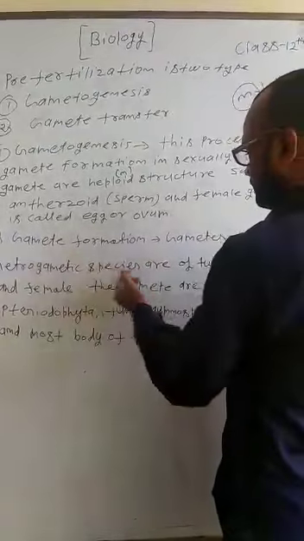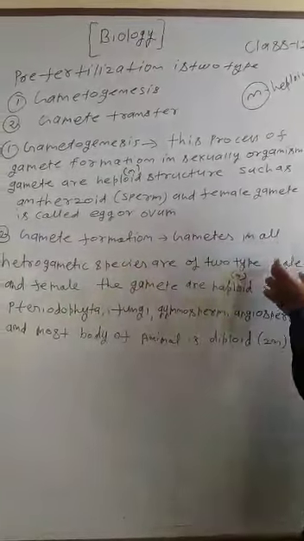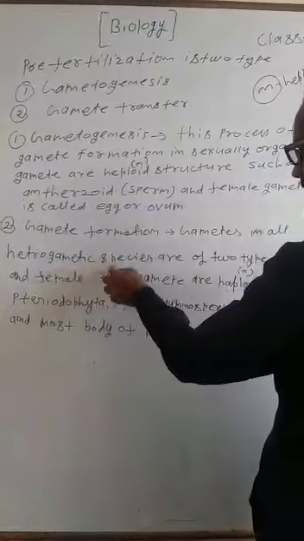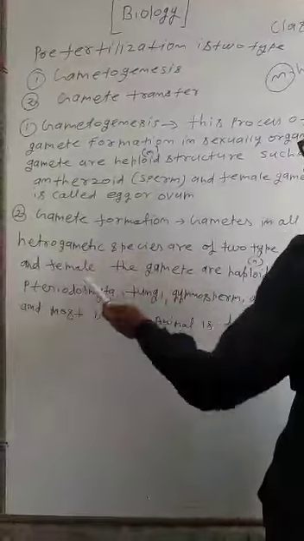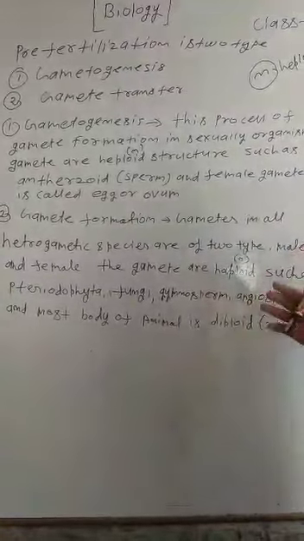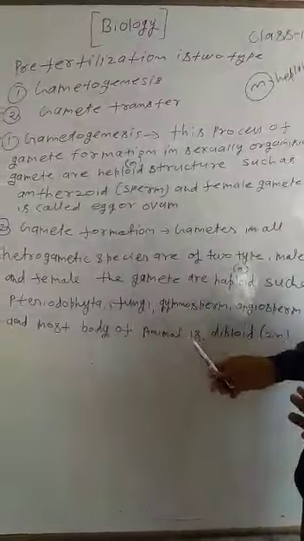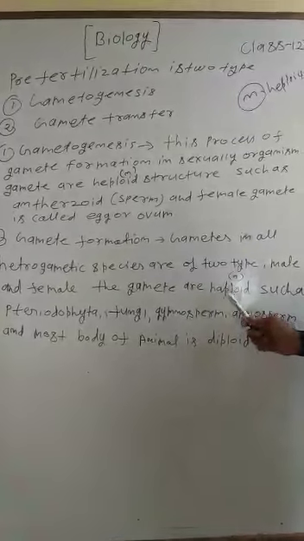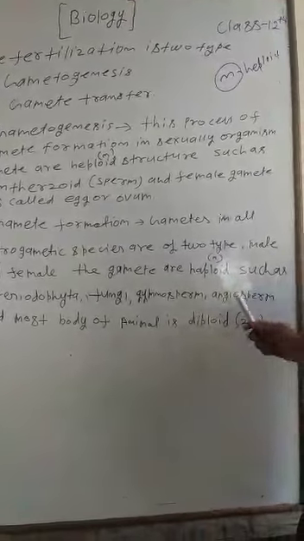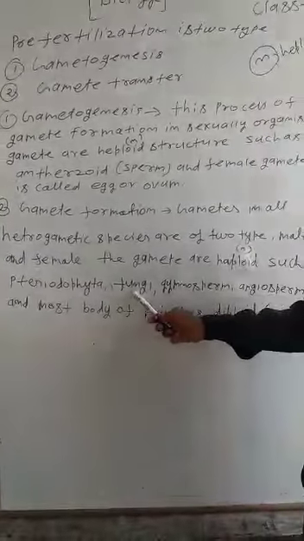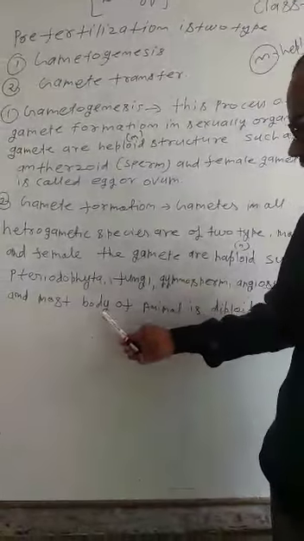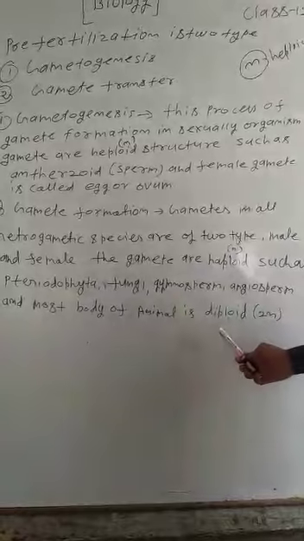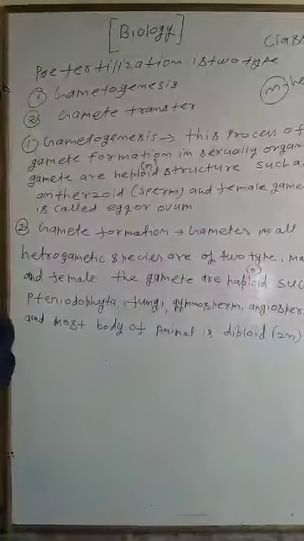Second, gamete transfer. In all heterogametic species the gametes are of two types, male and female, and the gametes are haploid. Haploid is seen in pteridophytes, fungi, gymnosperms and angiosperms, while most of the animal body is in diploid condition. Dear student, what are haploid and diploid?